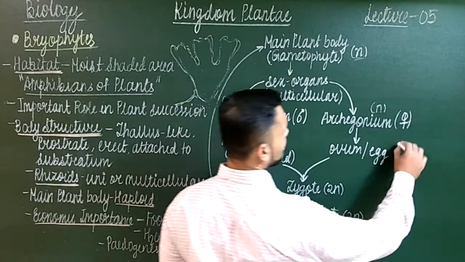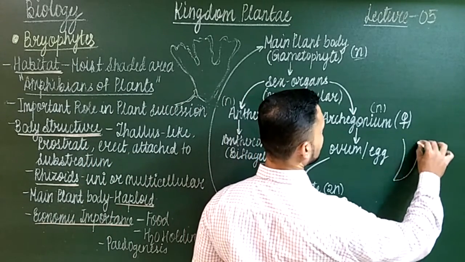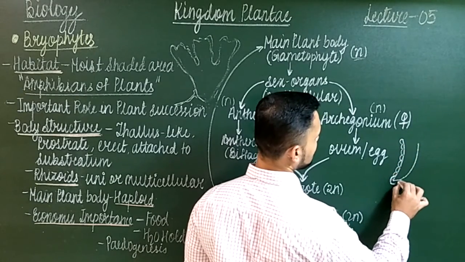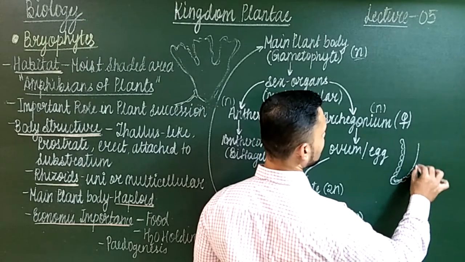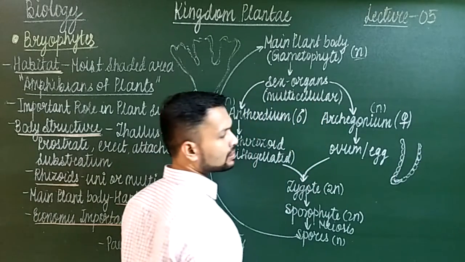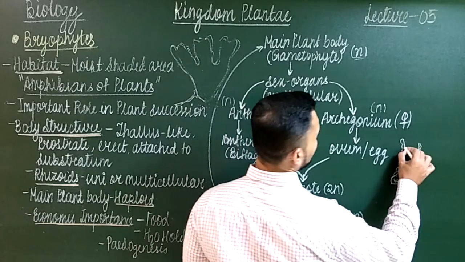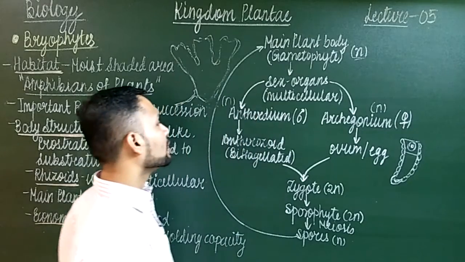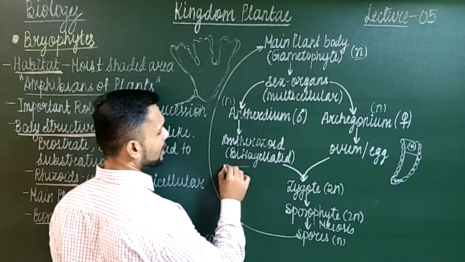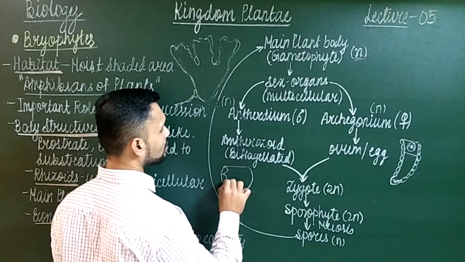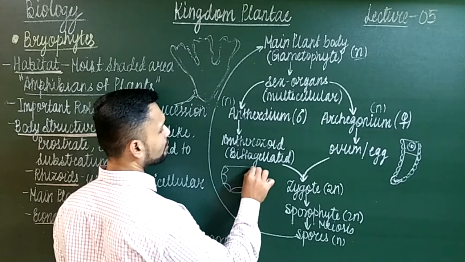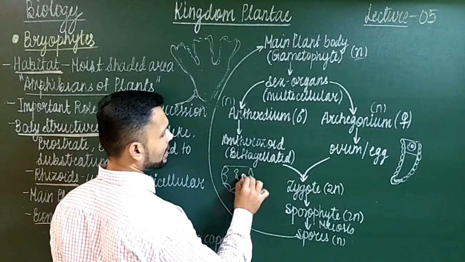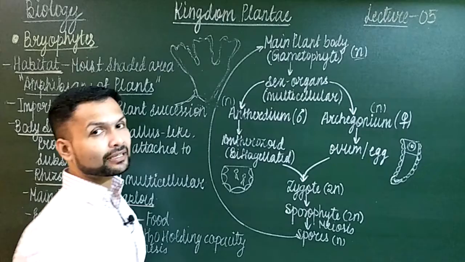So simple है, इनका flask-like structure होता है like this, and it is covered with cells, and at the tip there is a lid cell. We'll see in the liverworts and mosses how they reproduce, and in this they have the female gamete, which is non-motile over there, whereas the male gametes are found in antheridia. This is also a spherical globular structure, which is also covered by a ring of cells and the lid cell, and inside this you will find biflagellated antherozoids.